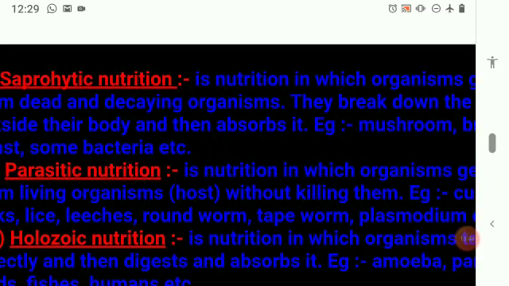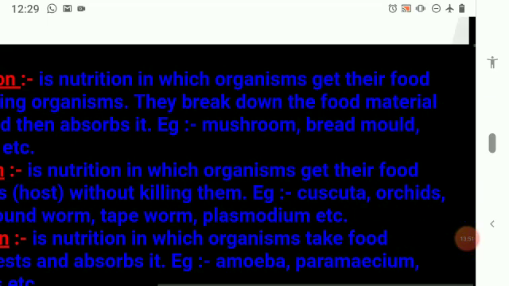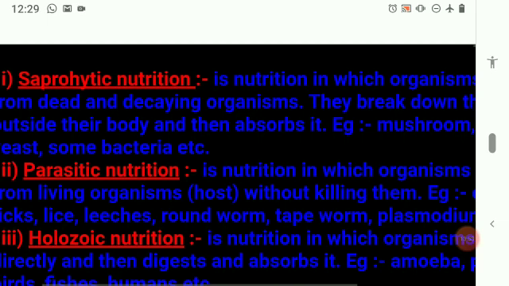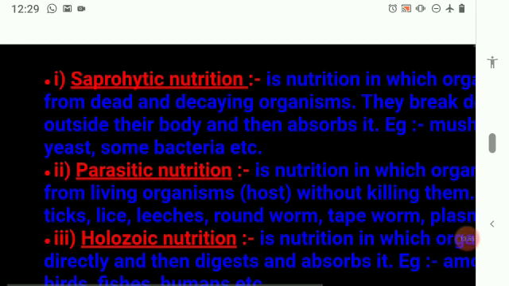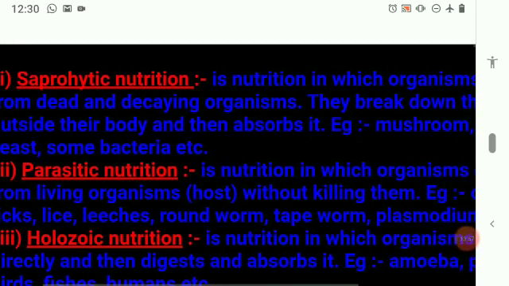From dead and decaying. And they break down the food material outside, and then they absorb the food. What are the examples you can speak of? Mushroom, bread mold, yeast and some bacteria. So these are called saprophytic. So saprophytic nutrition is where organisms depend upon the dead and decaying for their food.